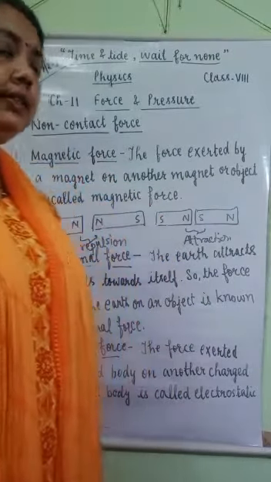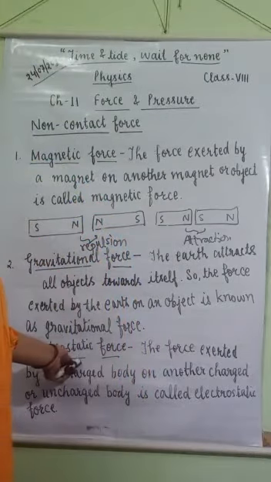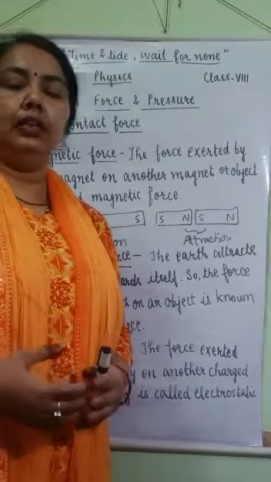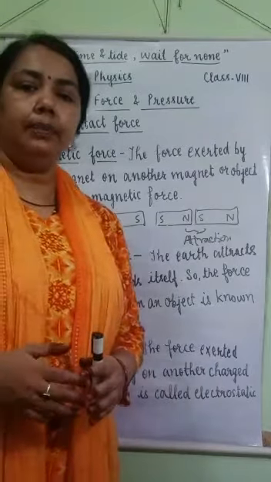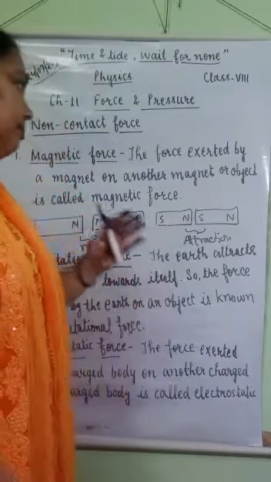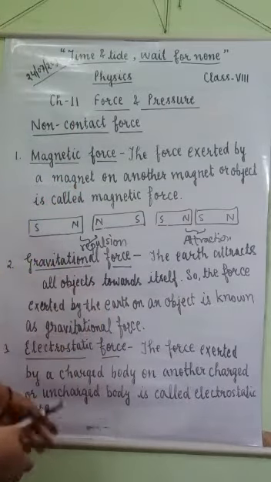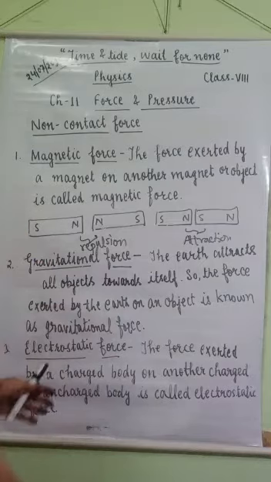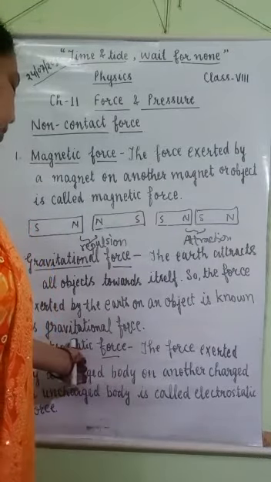So you can see that in magnetic force, gravitational force and electrostatic force, all these attract other objects towards themselves, but there is no contact between the magnet and objects, the earth and objects, and the plastic scale and small pieces of paper, for which I have given one example.